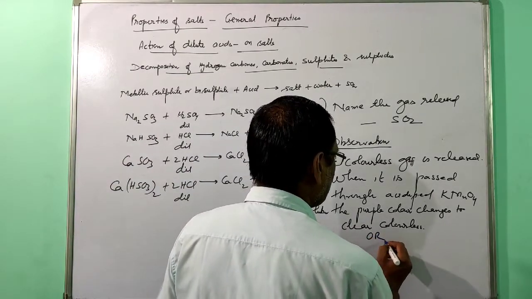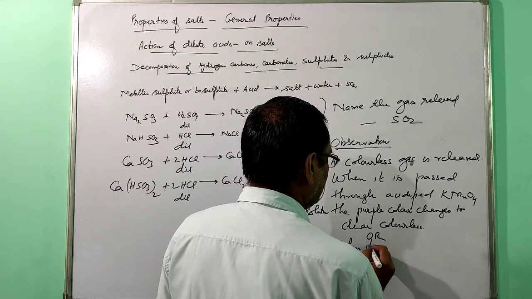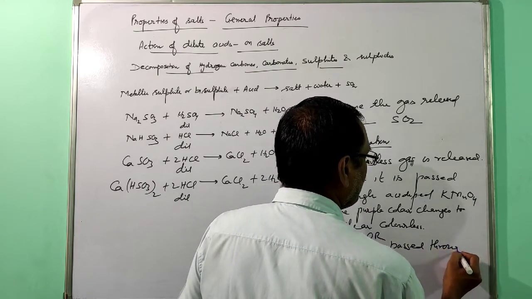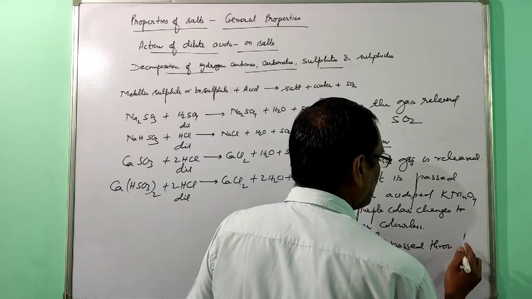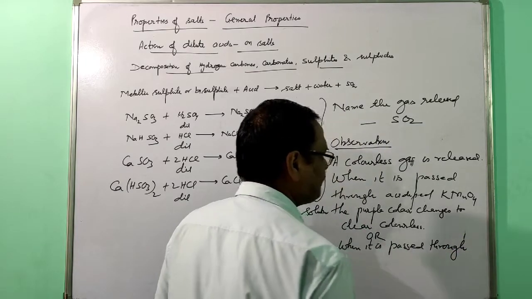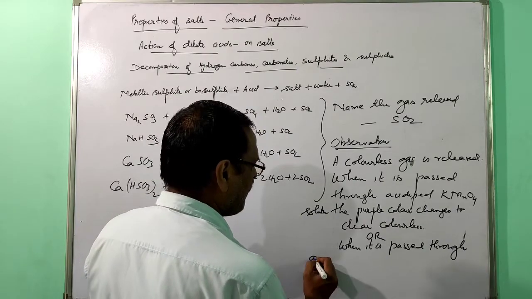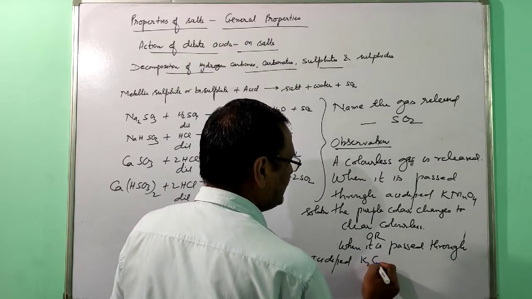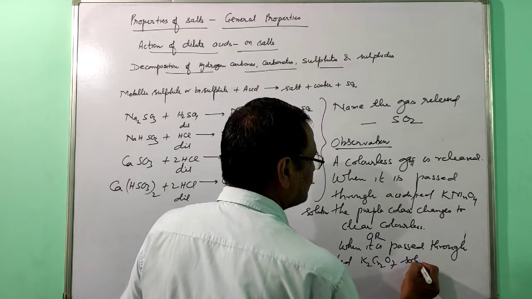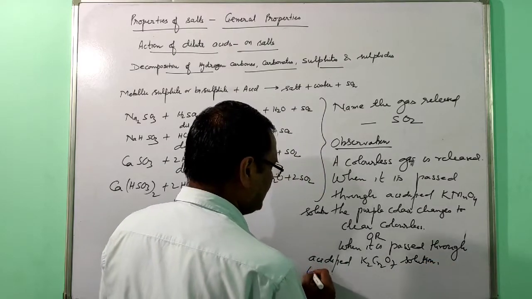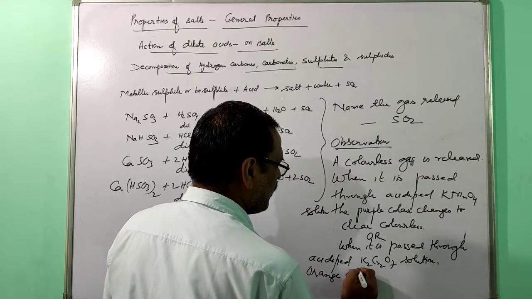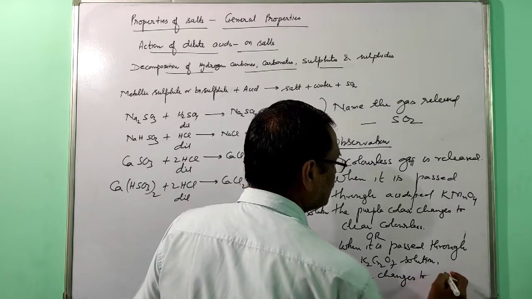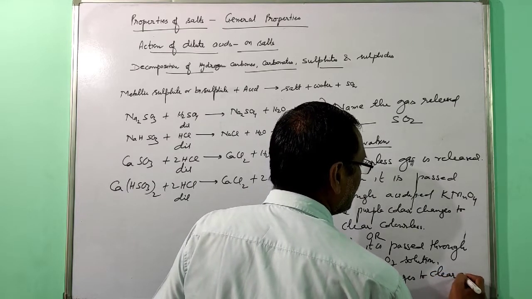Or, when it is passed through acidified potassium dichromate solution, the orange color changes to clear green.